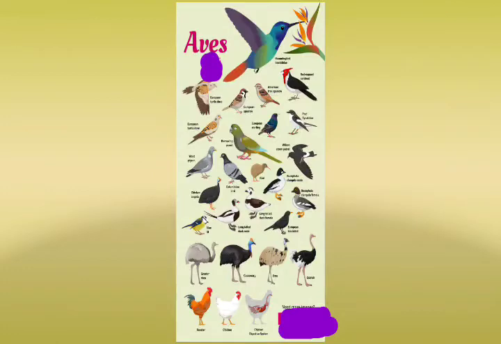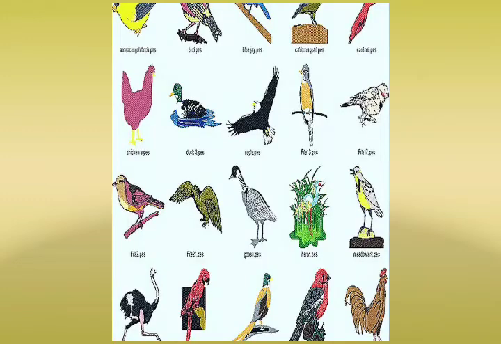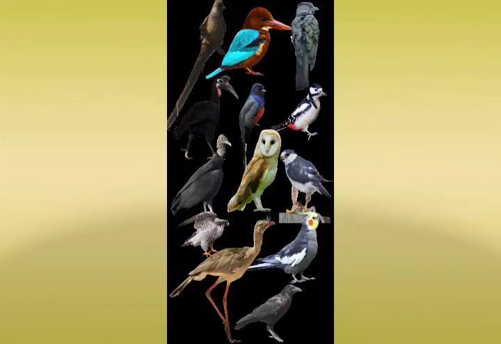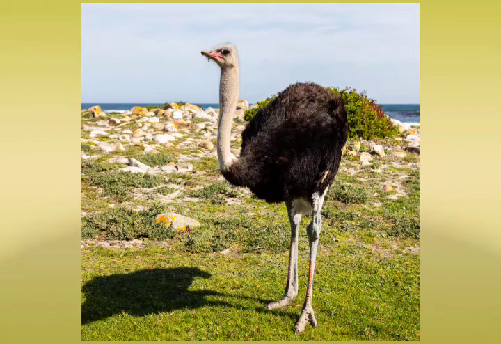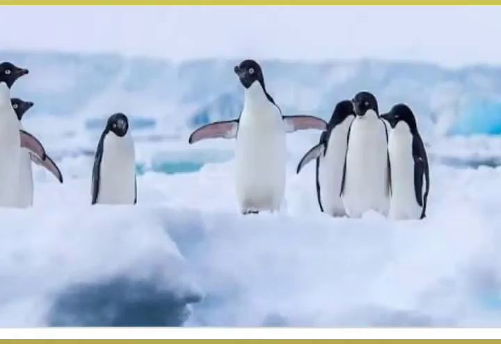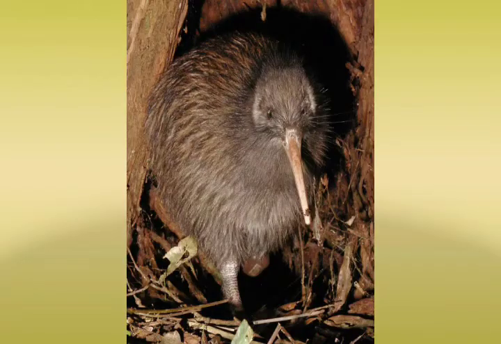Next class is Aves. In this, the body is covered with feathers. They have wings to fly. Their bones are hollow and light in weight, and this type of bone is called a pneumatic bone. Legs bear scales and toes have claws. Their jaws are provided with a horny beak, but they have no teeth. Females lay hard-shelled eggs, and the examples are peacock, parrot, pigeon, bulbul, etc. There are some birds that cannot fly like ostrich, penguin, kiwi, etc.